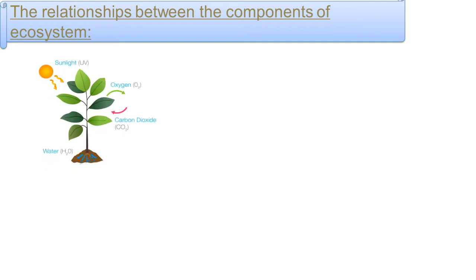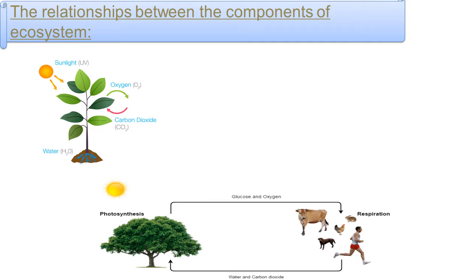The relationships between the components of ecosystem. We have many relationships between components of ecosystem, like the relationship between the plants and the soil. Plants depend on soil to absorb water and salts that are necessary to make their own food by photosynthesis process. And we find the relationship between plants and animals.